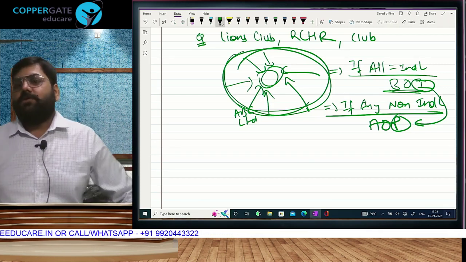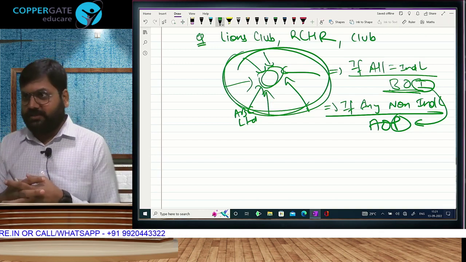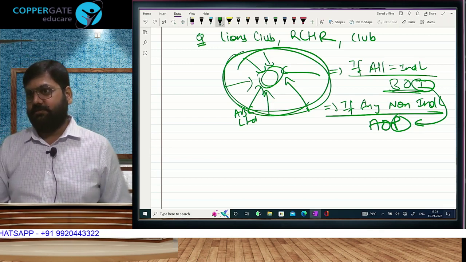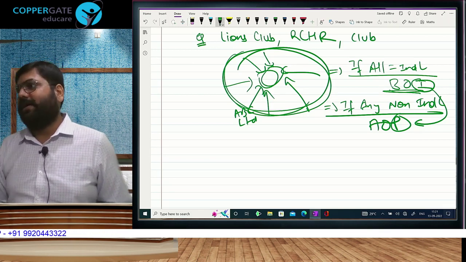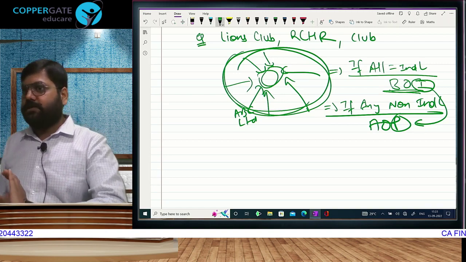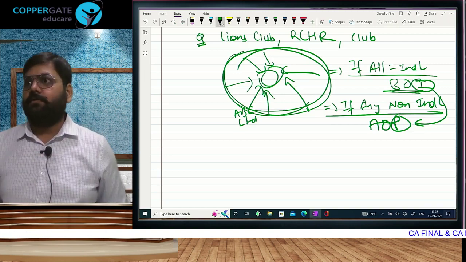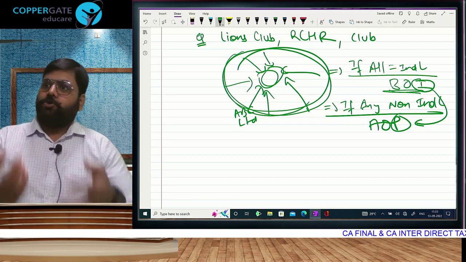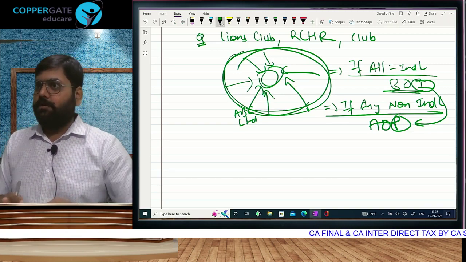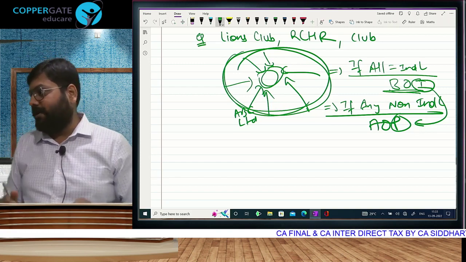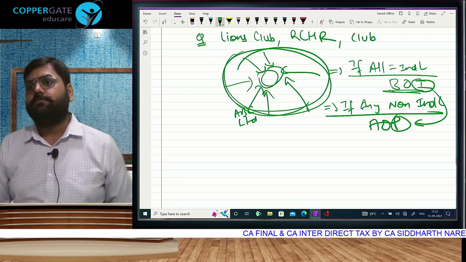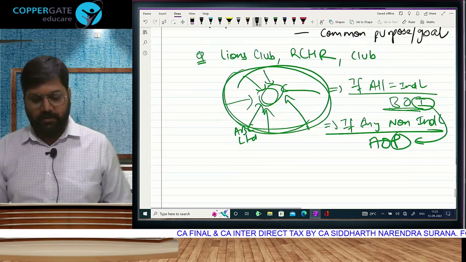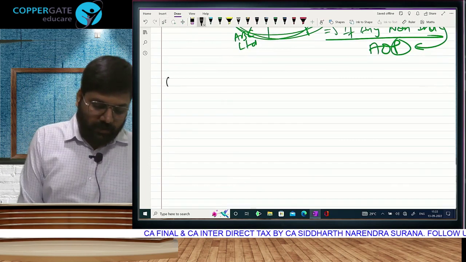Okay, so basically charitable trusts are also AOPs. But they have to fulfill those additional conditions. Then only they get exemption. If they don't fulfill those conditions, they will be taxed like any AOP. Are they a group of people who are coming together for a purpose? If all are individuals, then BOI or AOP. It can be both. But if there is any non-individual member, any corporate member, what will happen? It will become only AOP. AOP, BOI are also persons liable to pay tax. Correct? Yes. Next.